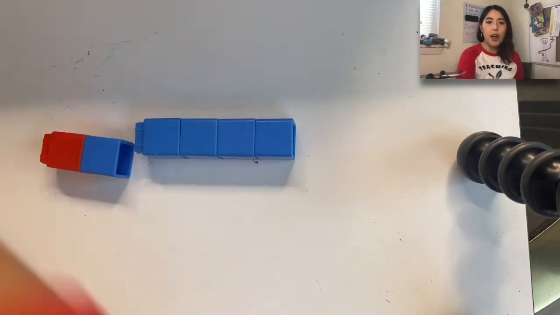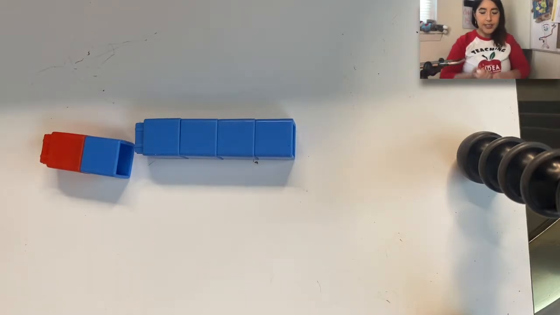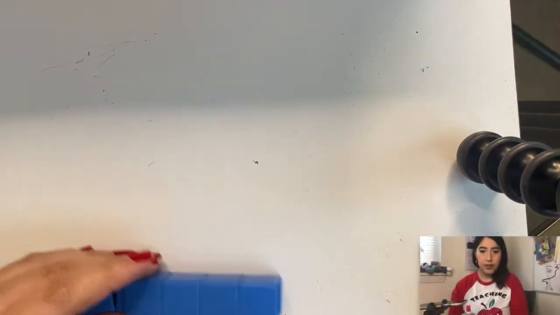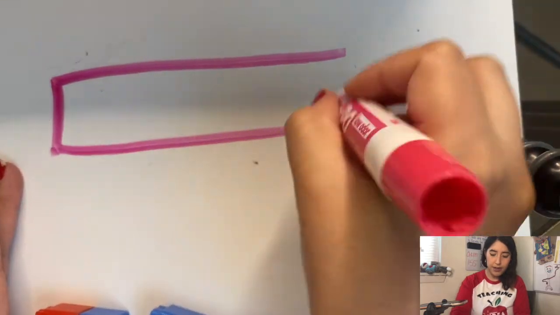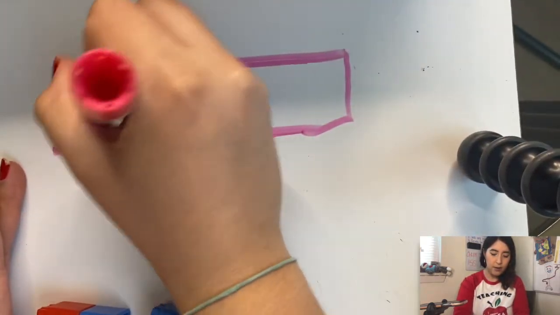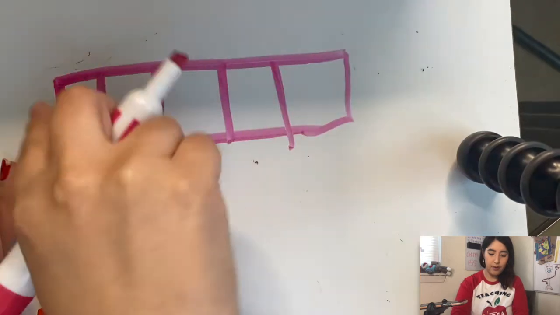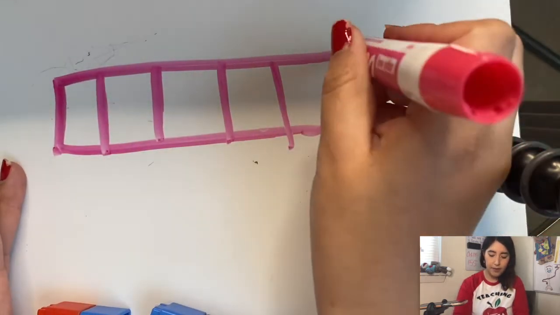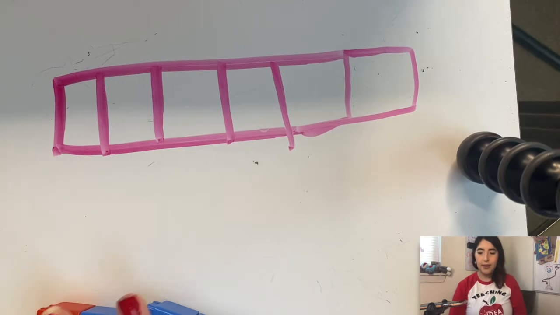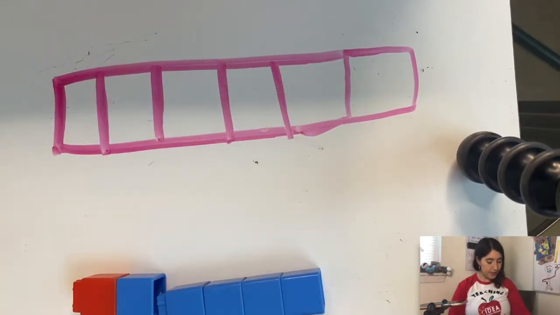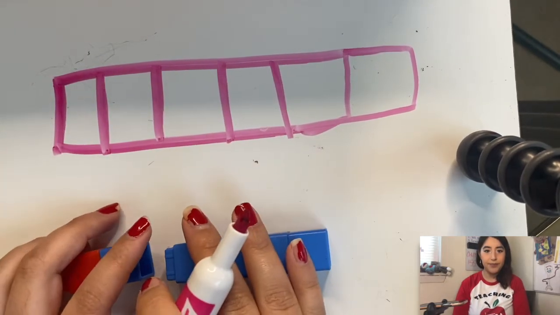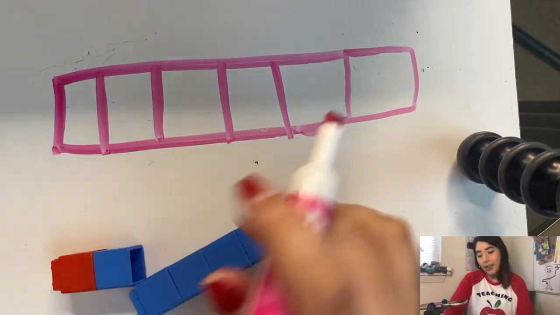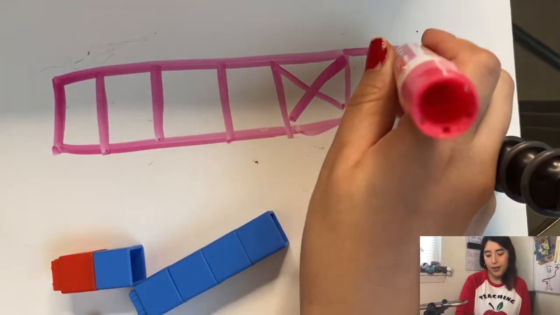So now our job is to draw a picture of what I just did. So I'm going to draw that picture. My rectangle. 1, 2, 3, 4, 5. Add one more. 6. So I have 6 cubes. What do I do to the 2 cubes I took away in my drawing? I cross them out. Very nice.